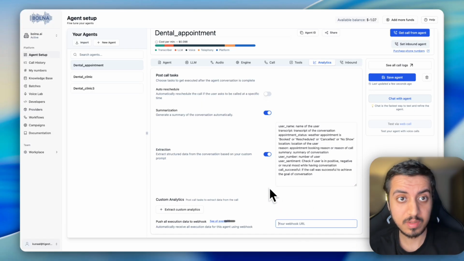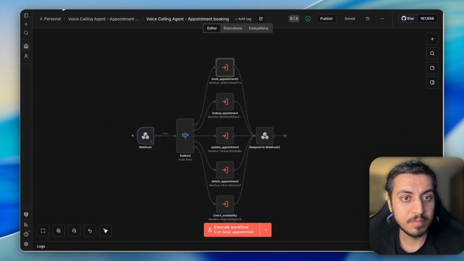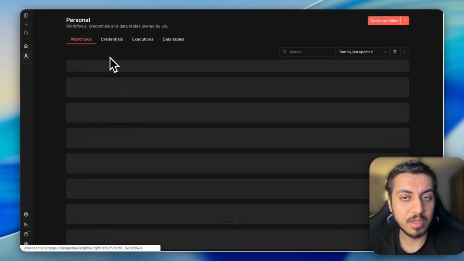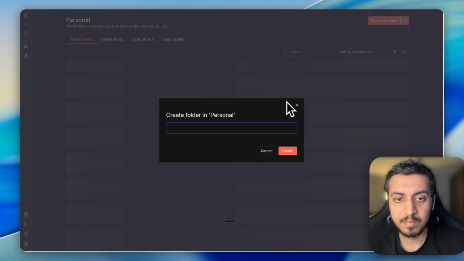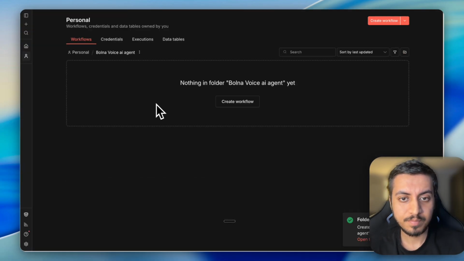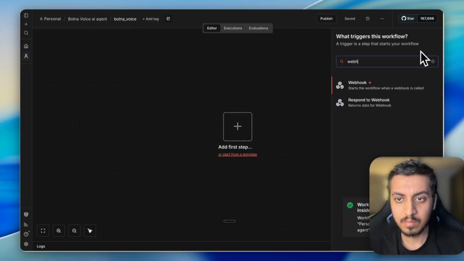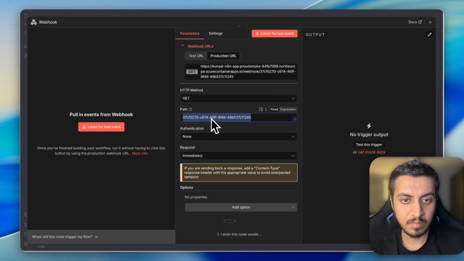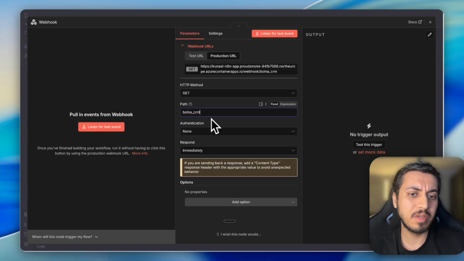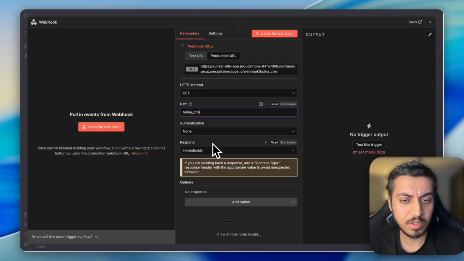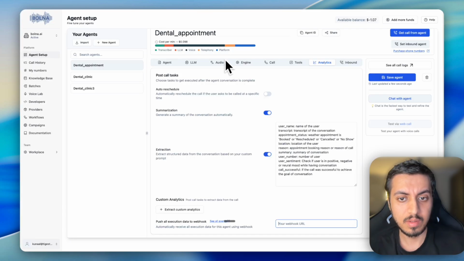So how it works, let's go to your N8N. Let's just start from the beginning. This is basically where we are going to save all of this information in our CRM. So let's name it Bolna CRM, copy the URL and paste the URL here.